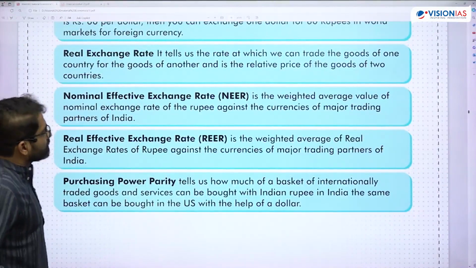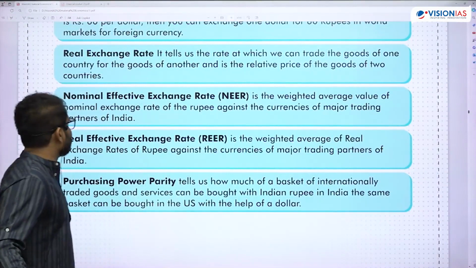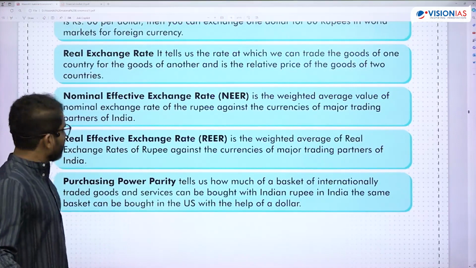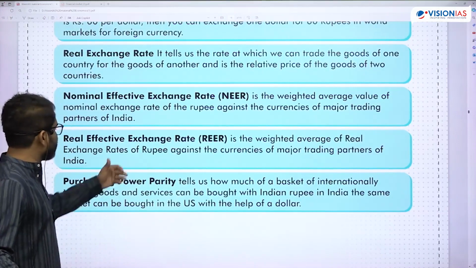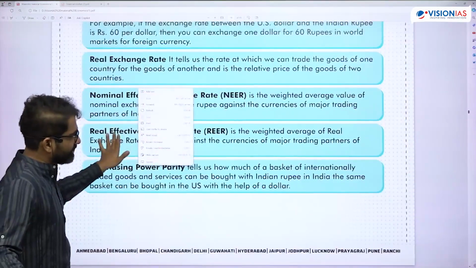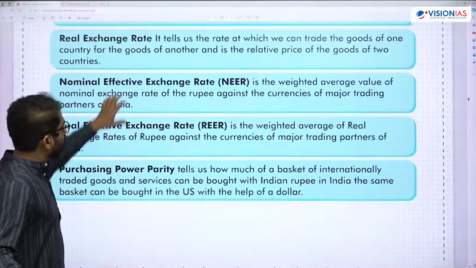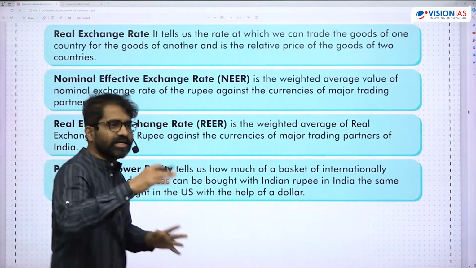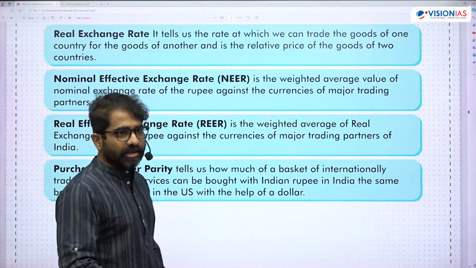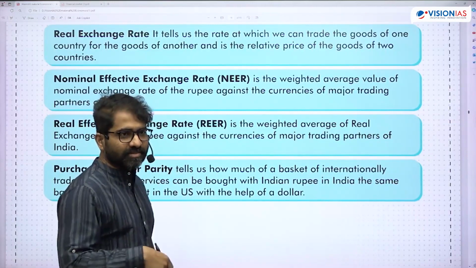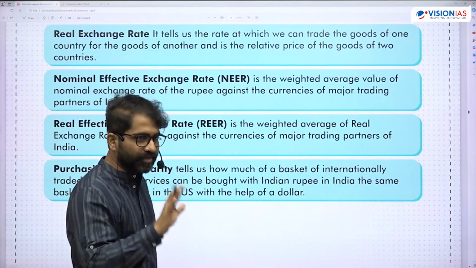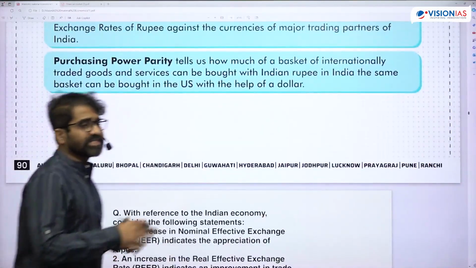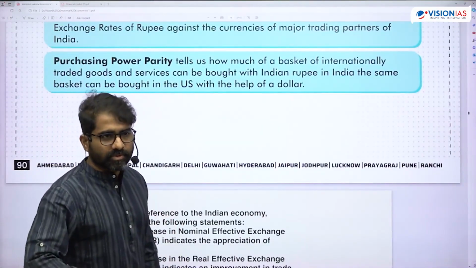this is English here. See, NEER is weighted average value of nominal exchange rate of rupee against the currencies of major trading partners of India. Okay, then REER is weighted average of real exchange rate. NEER adjusted to inflation is REER. Okay, both these indices, the number of this index is increasing. 100 is becoming 105, 110, that means you have to give more of these currencies, basket of currencies to get Indian rupee.